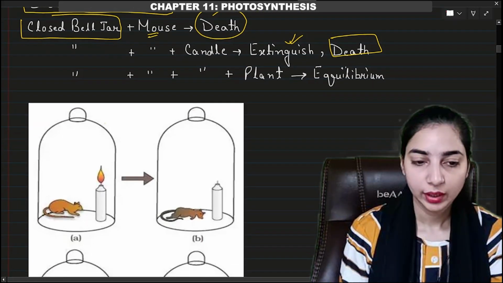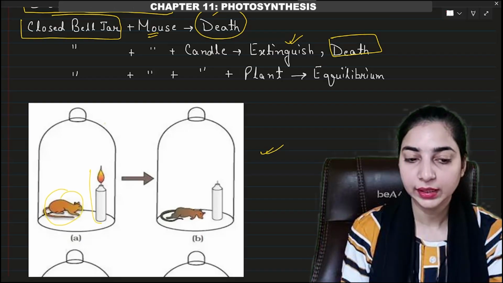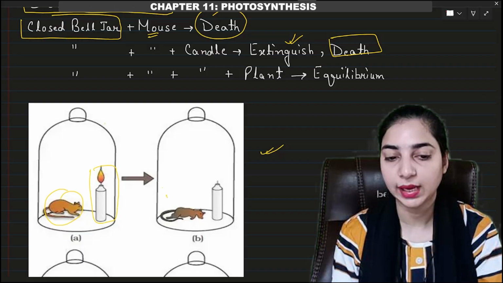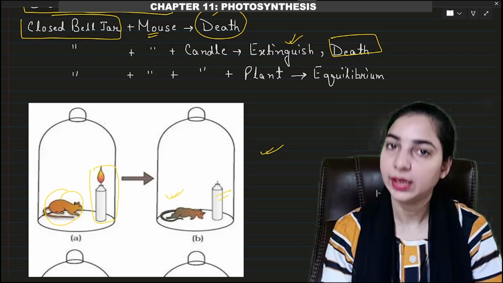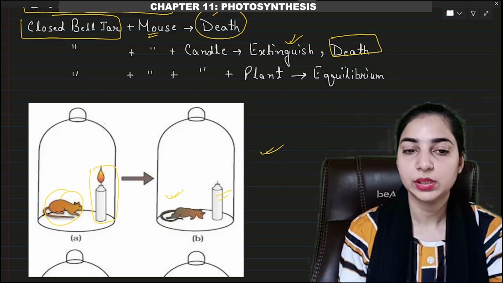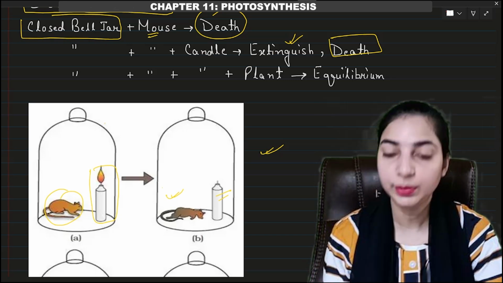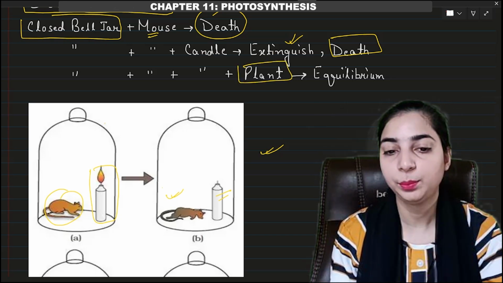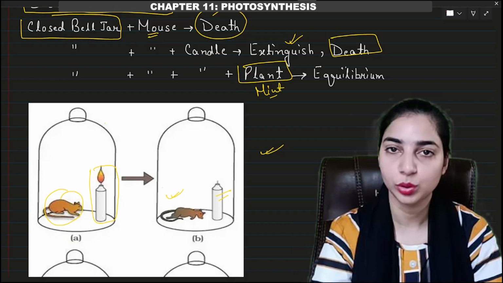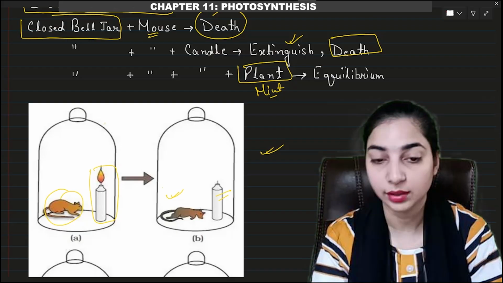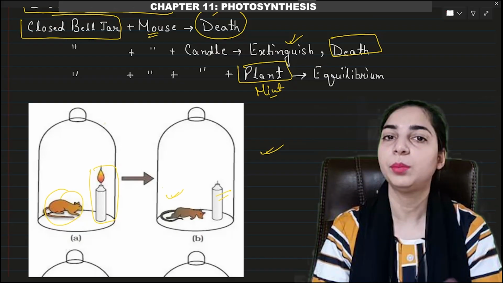So here you can see in the first figure, a mouse is kept and a burning candle is kept. After some time, the mouse died and the burning candle also got extinguished, because all the oxygen was consumed. After this, what was done? A burning candle was kept, the mouse was kept, and in addition, a mint plant was also kept. Mint plant, because a mint plant is small in size. So a mint plant was kept along with the mouse and the burning candle. This time, surprisingly, neither the candle got extinguished nor the mouse died.